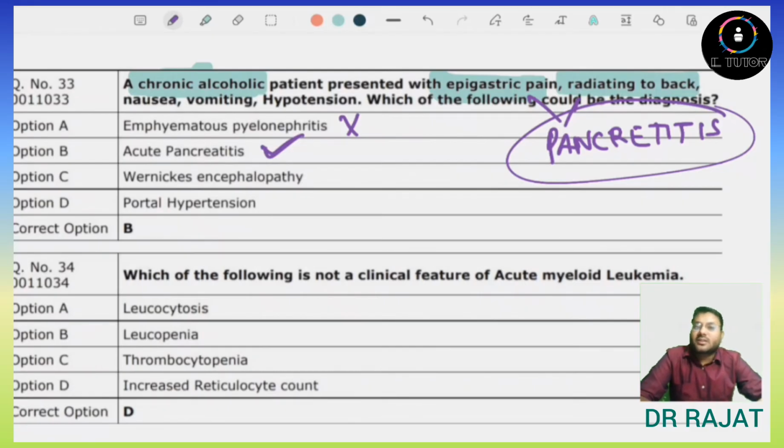Wernicke's encephalopathy. No, this is also not correct. Portal hypertension. Yes, portal hypertension can occur in the chronic alcoholic due to the alcohol-related liver disease. But the feature such as epigastric pain radiating to back is not a feature of portal hypertension. So this is also not correct. So answer here will be acute pancreatitis.